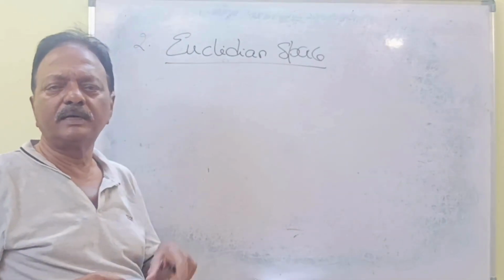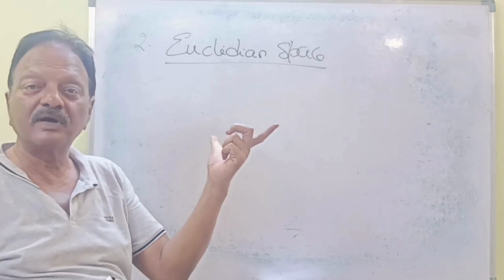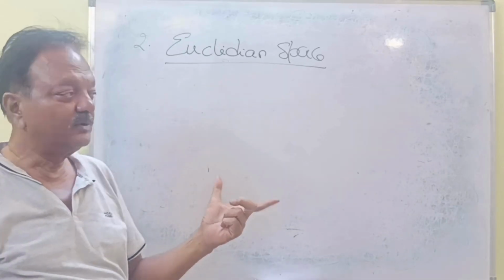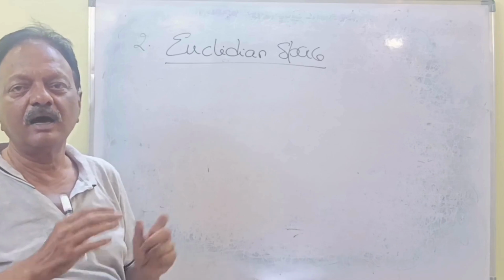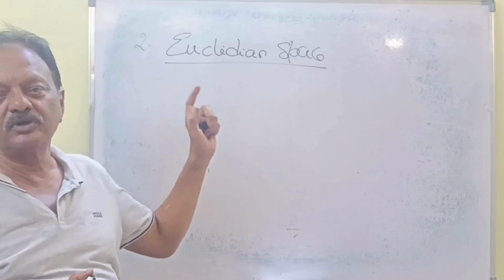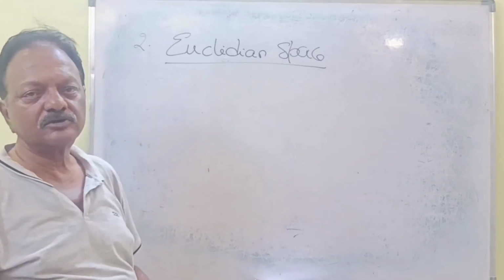Whatever the space may be, you have to find the length of the vector. Direction will be the same, that is not affected. But the only thing is the distance or length. So in any space we are going to talk about the length of the vector. The same applies in Euclidean space.